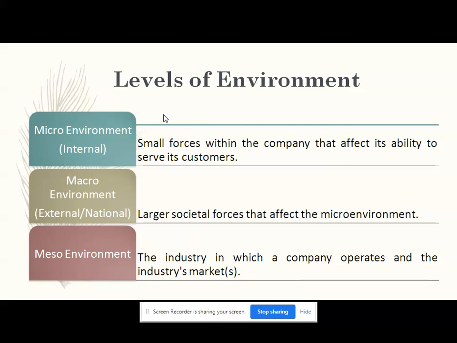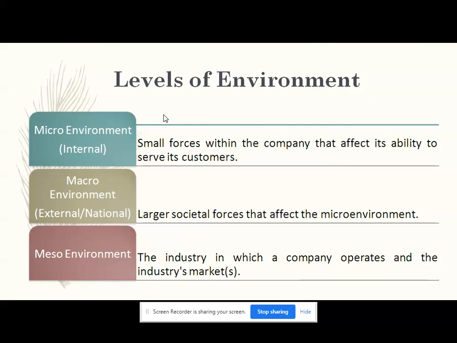With these changes, marketers continue to modify their strategies and various plans so that they can target the customers. Microenvironment and macroenvironment have a significant impact on the success of a marketing campaign, and therefore the factors of this environment should be considered in depth during the decision making process of a strategic marketer. Considering these factors will improve the success of your organization, marketing campaign, and the reputation of the brand in the long term as well. So now we will see the three levels of environment.